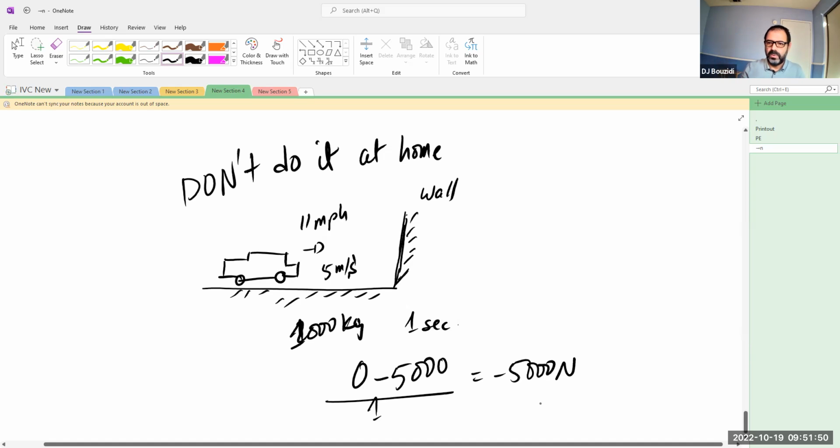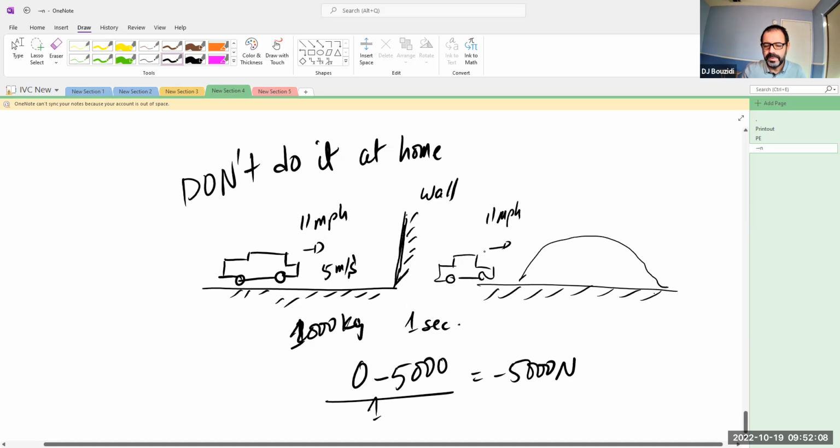Let's do the same experiment now with the same car, theoretically, of course. But instead of a wall, I have a large amount of hay, and I have the same car moving with the same speed, 11 miles per hour, 5 meters per second, and the same mass. But instead, it goes through the hay, displacing it, and each amount of hay it displaces slows it down. Let's say, for the sake of argument, it takes about 10 seconds to stop it.